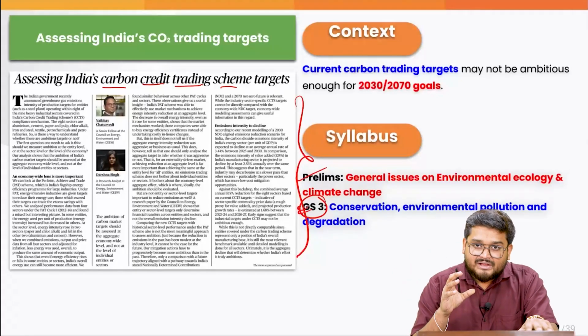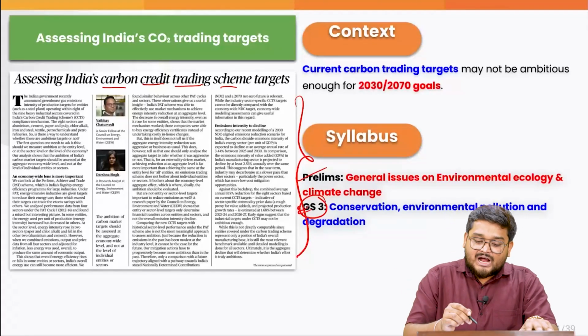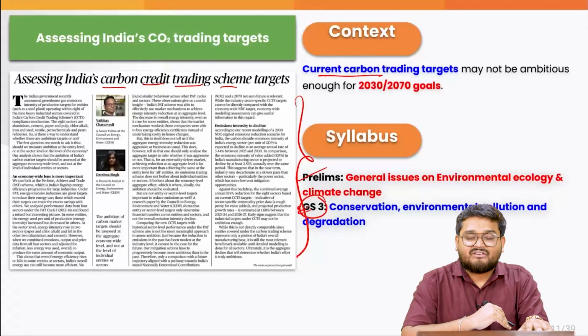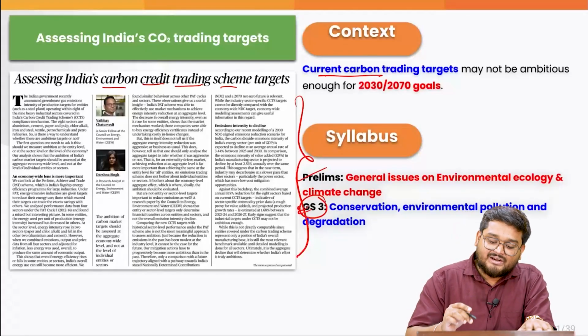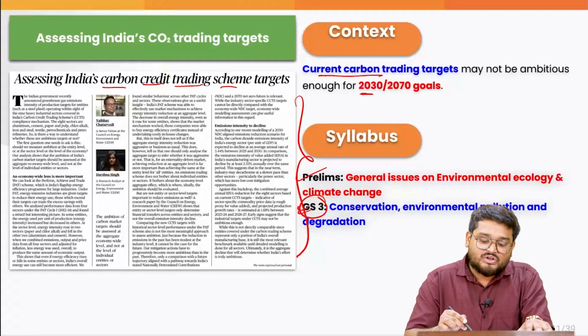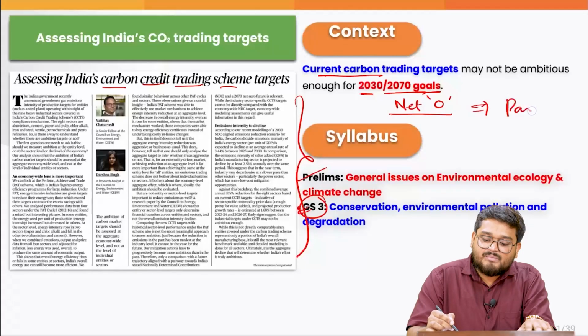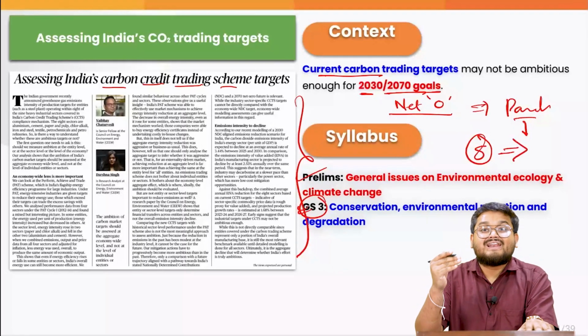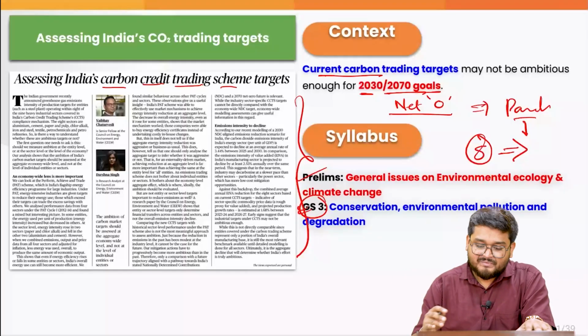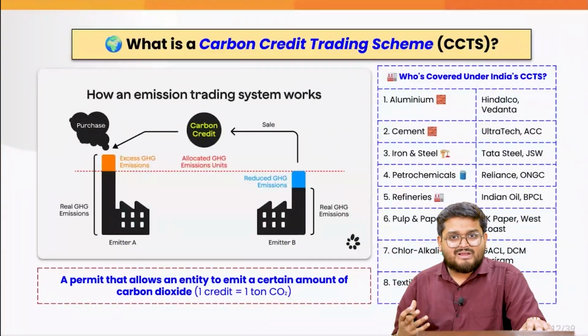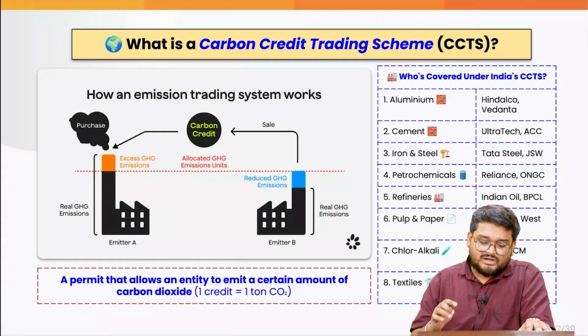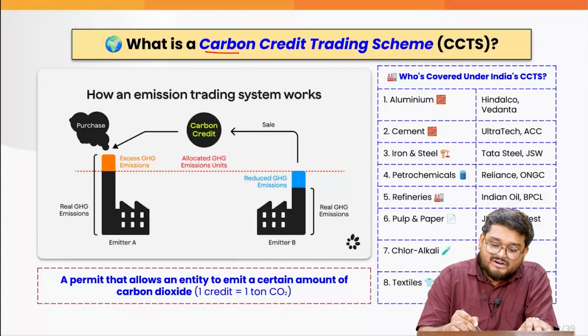Now, the authors are arguing that the carbon trading targets that we have in the country are inadequate to meet the 2030 goals or the 2070 net zero goals, which are actually a part of our Panch Amrit. In the comments, you let me know what the 5 targets are that we have towards a climate change transition. Now, when we talk about the very basics, we have to start with the basics of the carbon credit trading scheme.